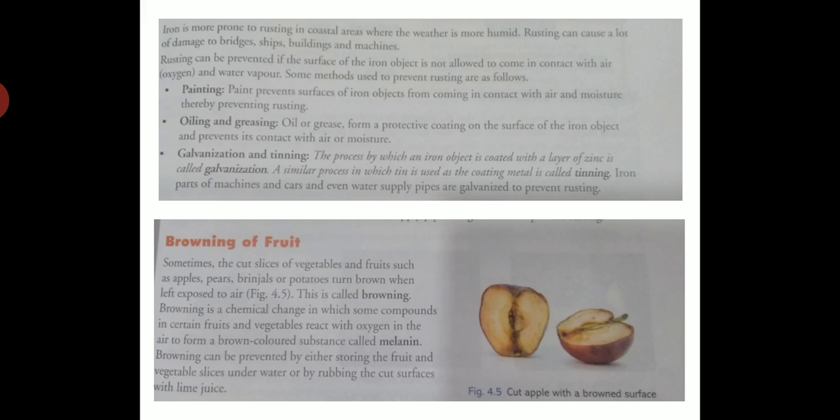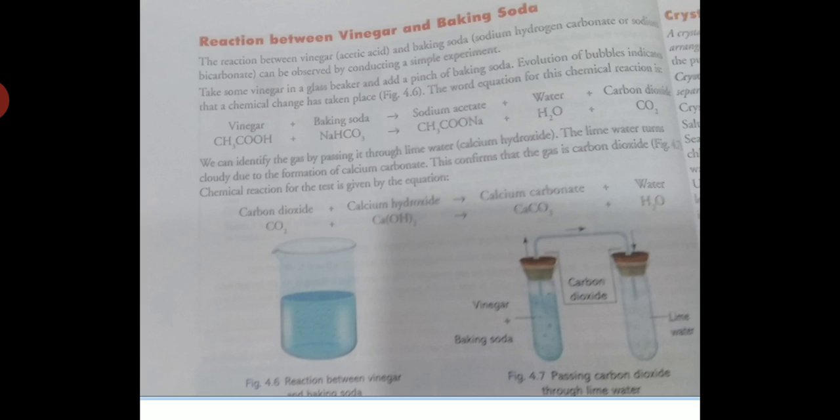Okay students, now we will discuss the reaction between vinegar and baking soda. The reaction between vinegar and baking soda is also a chemical reaction. Students, this is a very simple example, but you should not perform this reaction at home. We will try it at school. Okay students. So the reaction between vinegar, whose other name is acetic acid, and baking soda, sodium hydrogen carbonate or sodium bicarbonate, can be observed by conducting a simple experiment.